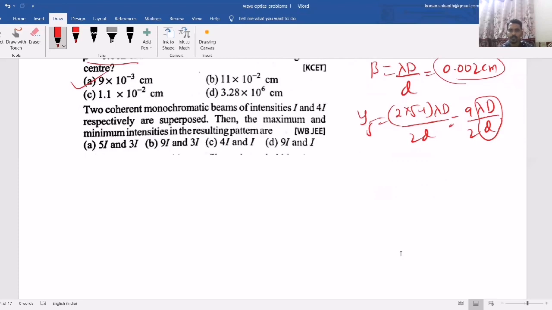Now, what data they have given, what they are asking. If you can try to combine both of them, then definitely you can get all the questions in this chapter.